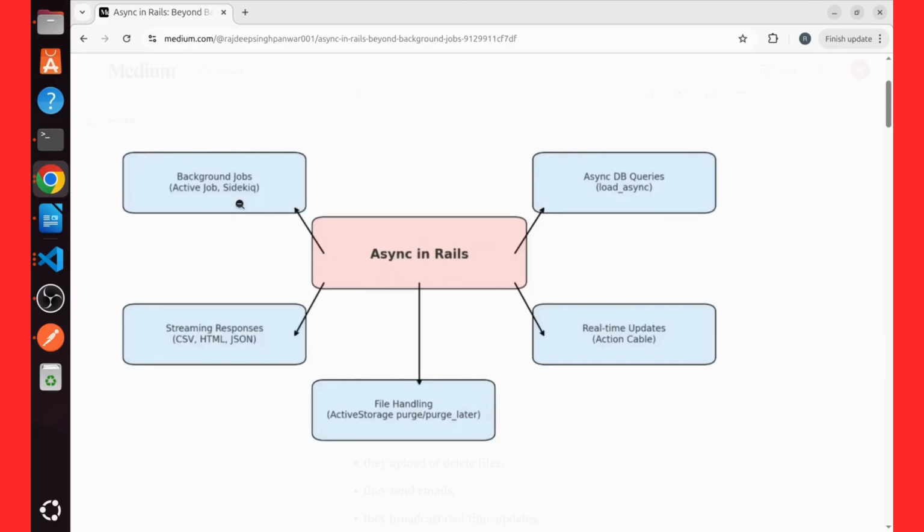In this video we have covered background jobs, async queries, and real-time updates. I partially showed real-time updates but not fully, and I also did not show streaming fully. For that I will create a separate video with the new Rails 8 features, broadcast and Stimulus.